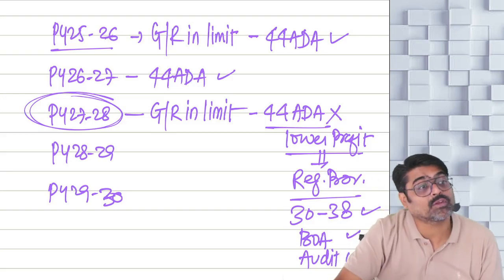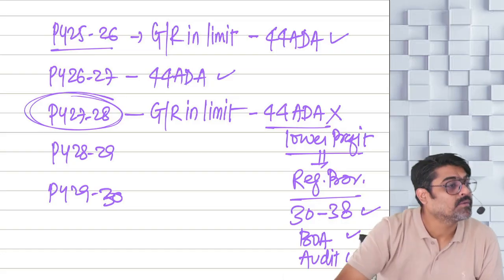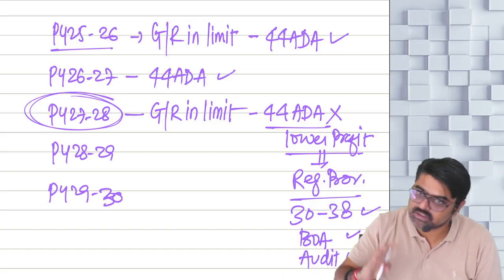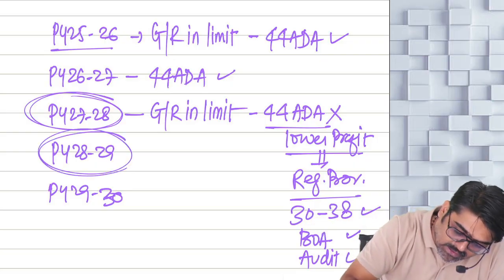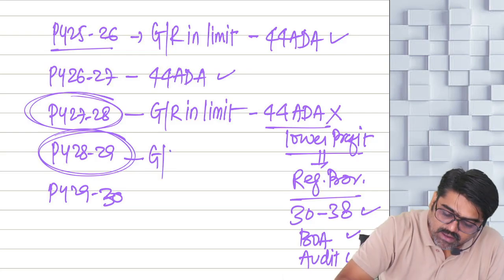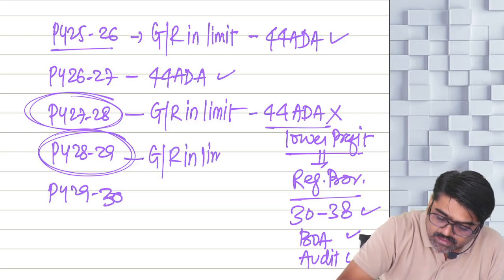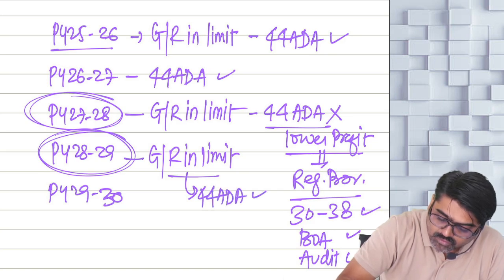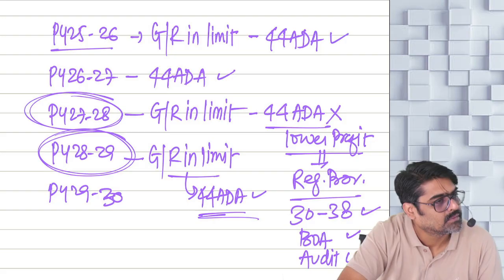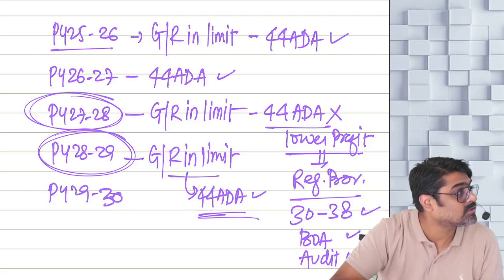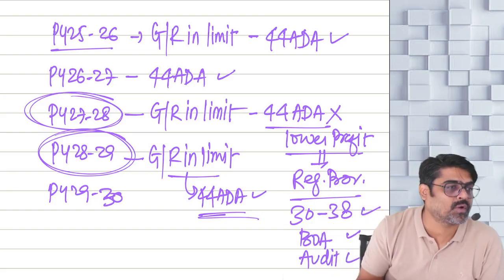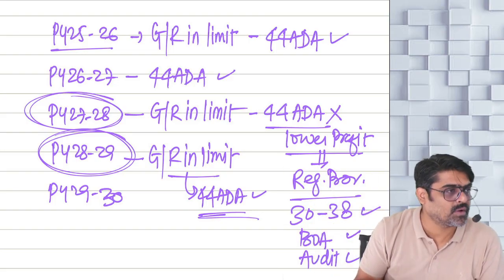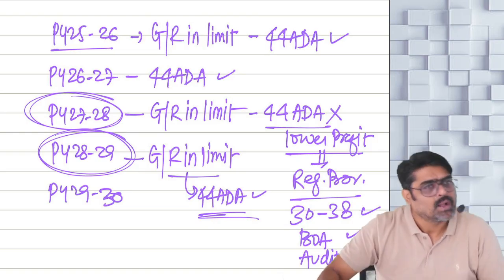So now the restriction was there that you cannot again follow what? This presumptive provision for the next 5 years is not applicable here. In the immediately following year, if the gross receipt is in limit, again you can follow what? 44 ADA. There is no restriction on that. So it is comparatively simpler than 44 AD. Now again in the next year, if you want to follow 44 ADA, you can follow, or if you don't want to follow, you don't.